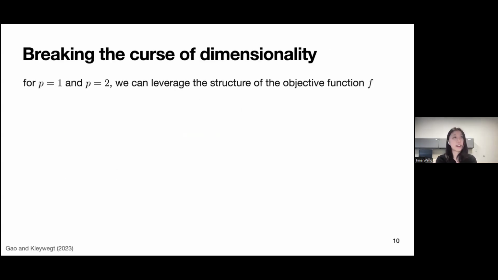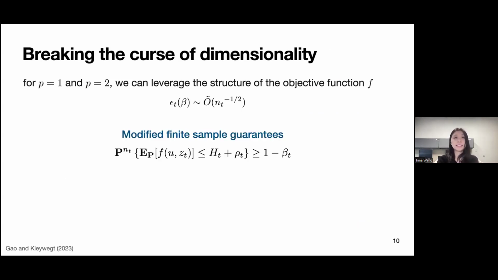So there actually have been some works that try to break the curse of dimensionality, in that if we choose the Wasserstein distance to be of order p equals 1 or p equals 2, then we can leverage the structure of the objective function and choose a radius that scales better with n. So it no longer scales with the dimension of the uncertain parameter u, but at the same time we have these modified finite sample guarantees where we introduce this trade-off term to counter the effects of having the smaller radius.